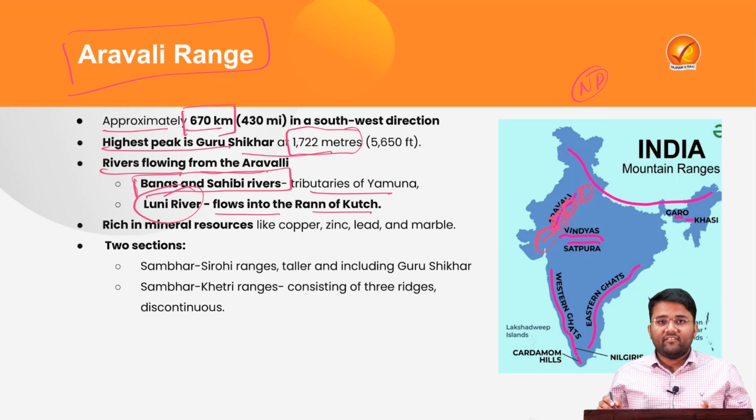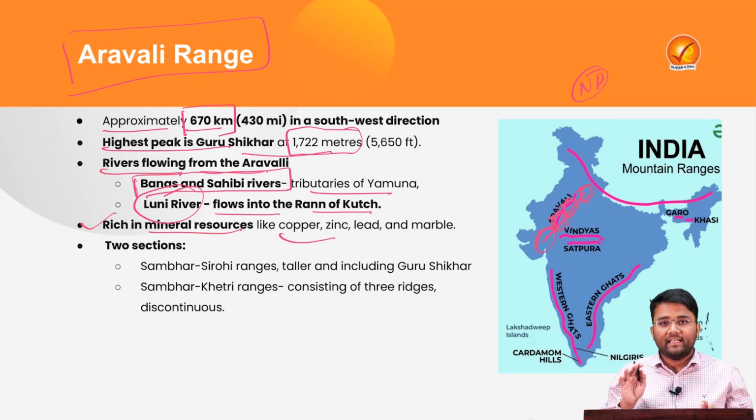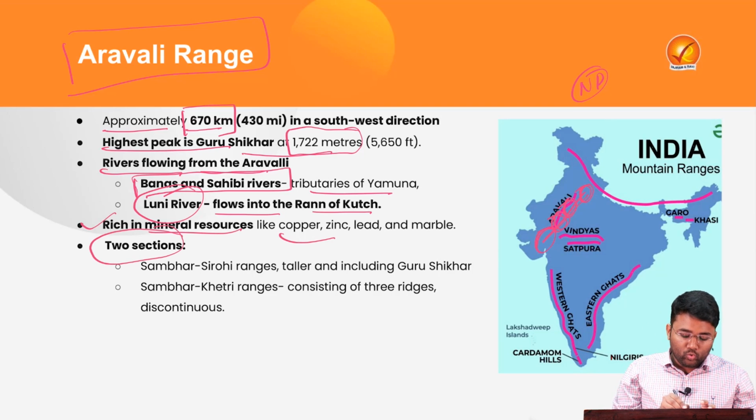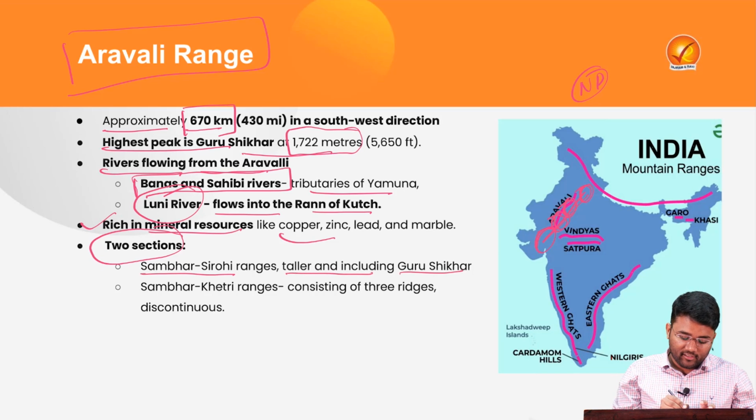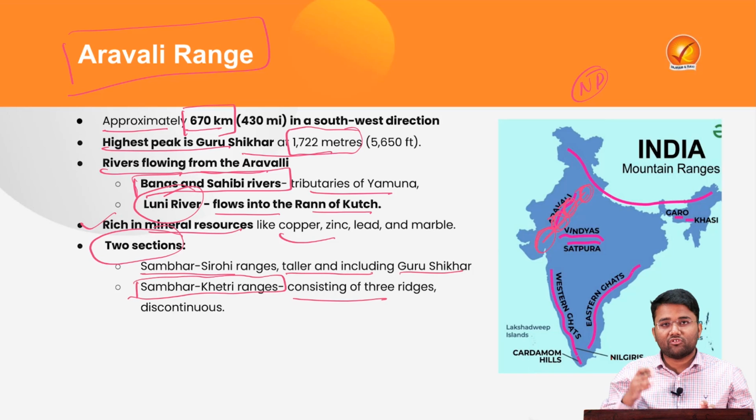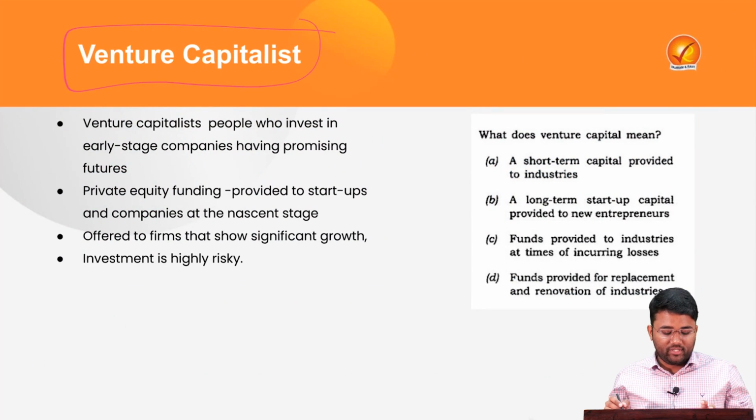This particular Aravalli Range is rich in mineral resources like copper, zinc, lead and marbles. There are 2 sections of the Aravalli Range. One is the Sambar Siroi Range, which is taller and includes the Guru Shikhar peak. The other is the Sambar Khetri Range, which consists of 3 ridges, but it is discontinuous as compared to the Sambar Siroi Range.